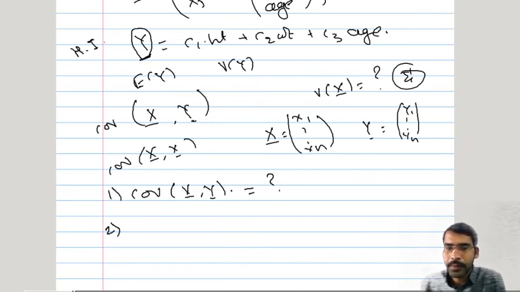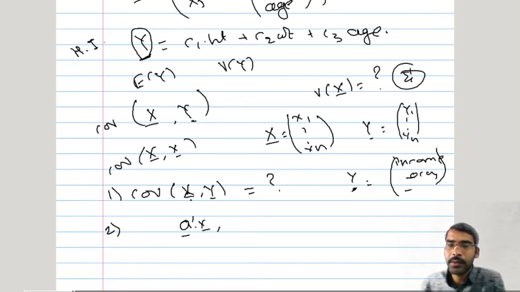And secondly, suppose in some situation this x bar is a height, weight, age kind of vector, and I am taking some linear combination of that. So this is a health indicator. Suppose y bar is again observed on the same sampling unit, and y bar is an income, occupation kind of variable, so that this vector will give the financial status of the units, and x bar will tell us about the health condition of the sampling unit.